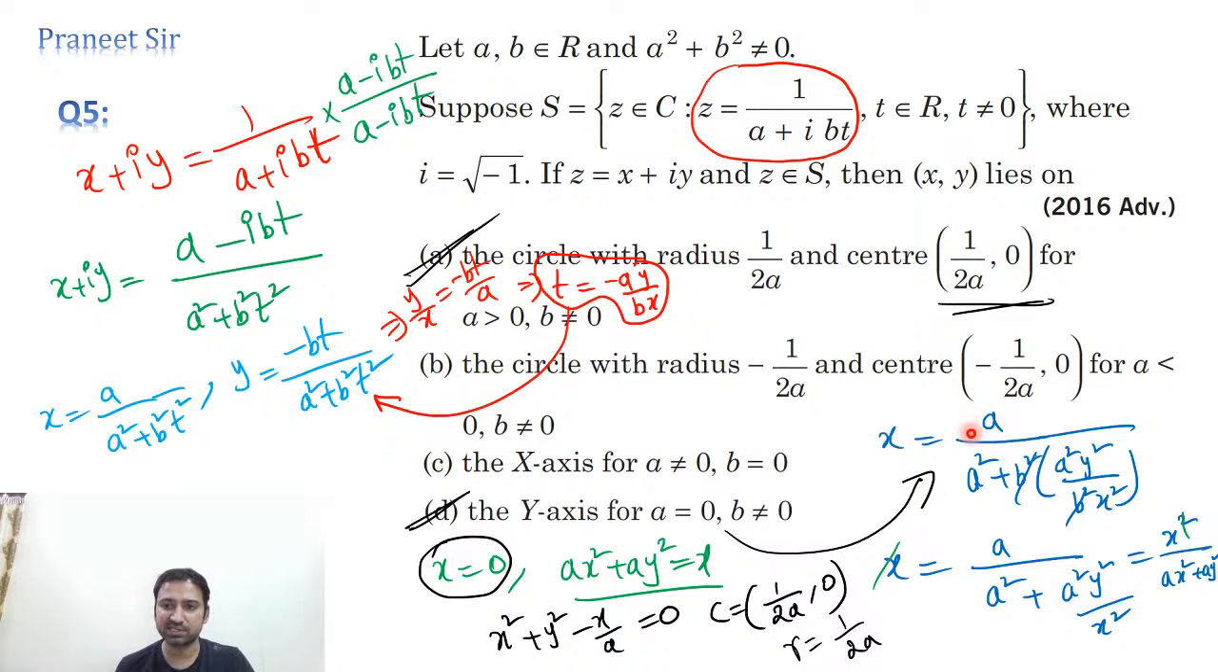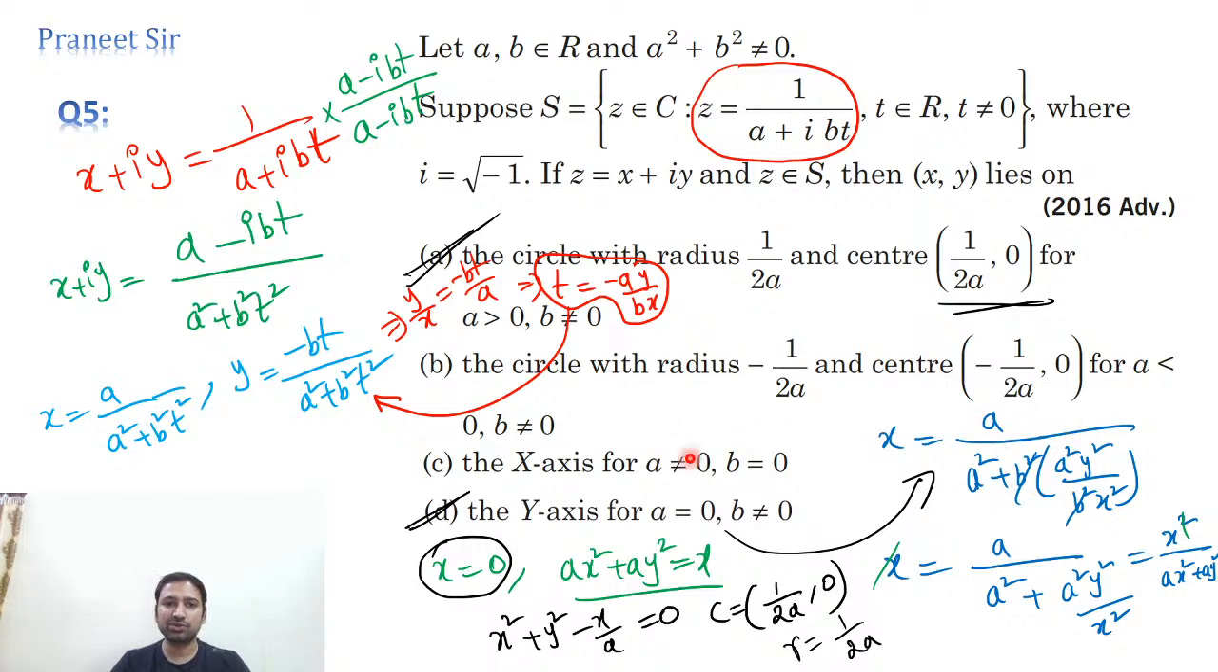Okay, I substituted in the first equation. If I substitute this in the first equation, what am I getting, guys? Two solutions. One is x equals 0, another one is ax square plus ay square plus x. We converted this circle equation into standard form and then calculated the center and radius. Clear? Correct or not?